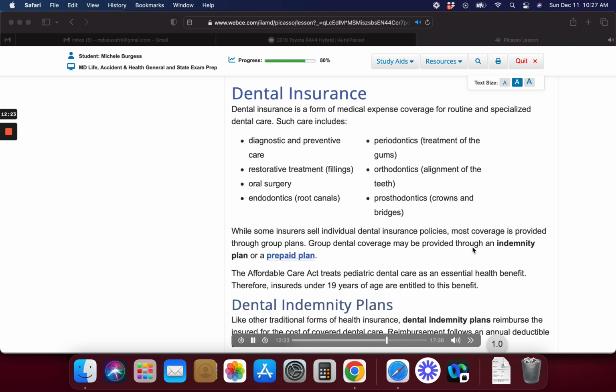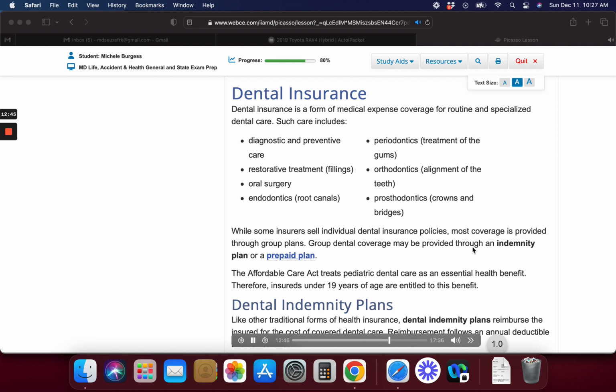Some dental indemnity plans provide for a predetermination of benefits. If the estimated cost of recommended treatment exceeds a certain amount, the insured may need to contact the insurer to determine the benefits that the insurer will pay. The insured pays any remaining expenses. Other characteristics of dental indemnity plans include